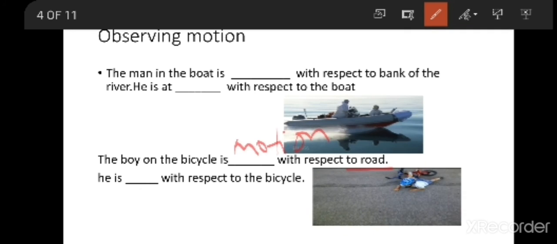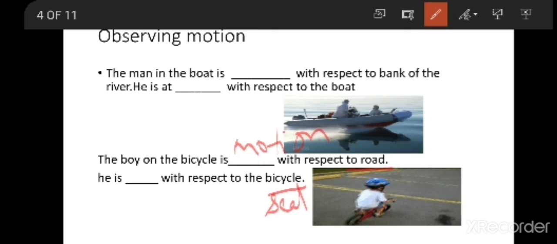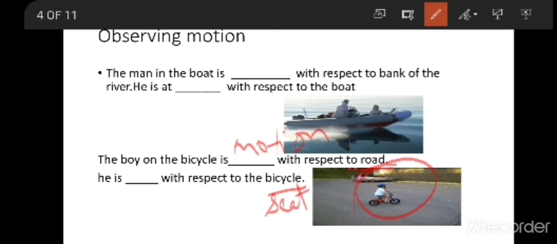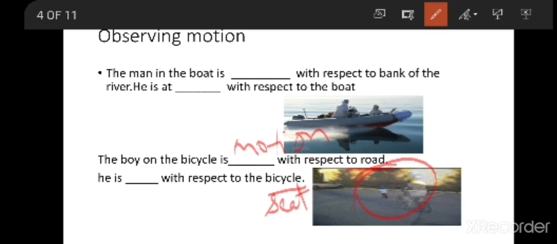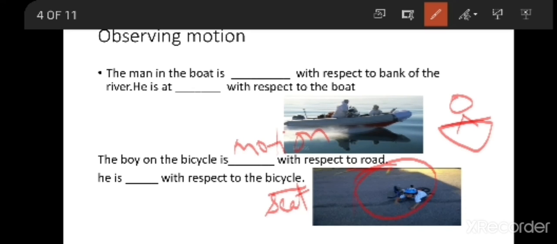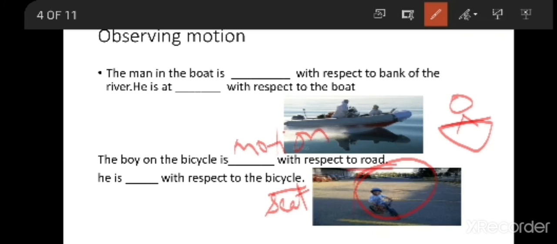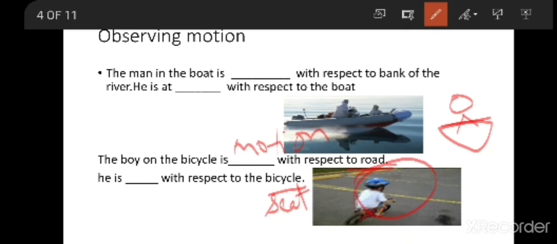If you see the boy with respect to the bicycle, that is nothing but the seat. The boy is sitting on the seat of the bicycle. Okay, don't see the road. Now we are only talking about the bicycle seat and the boy. Though he is moving and all, leave it. Only observe with respect to the bicycle seat.